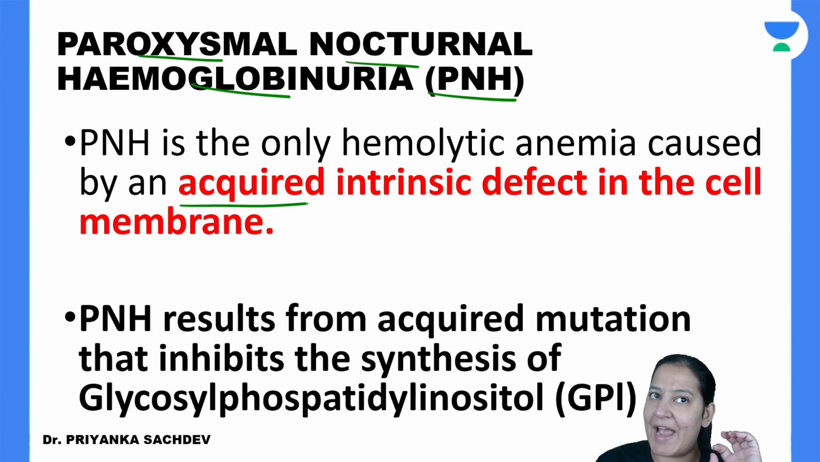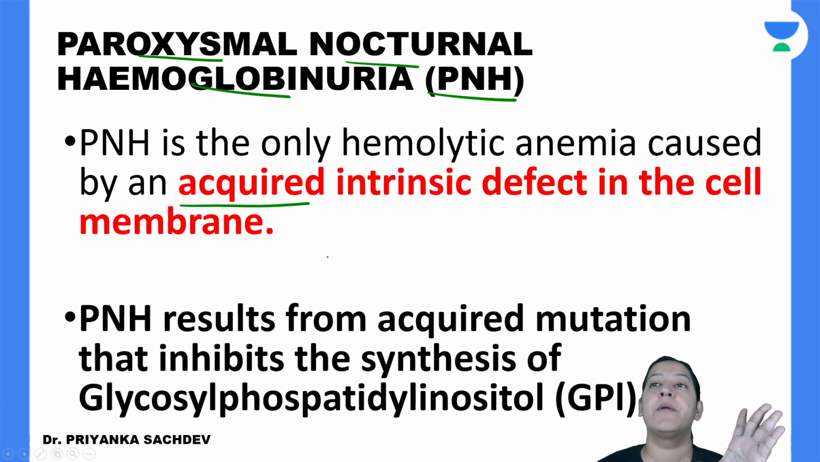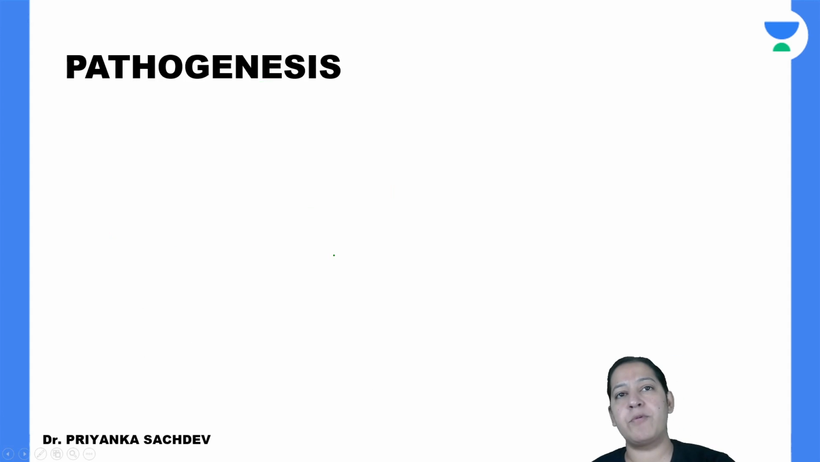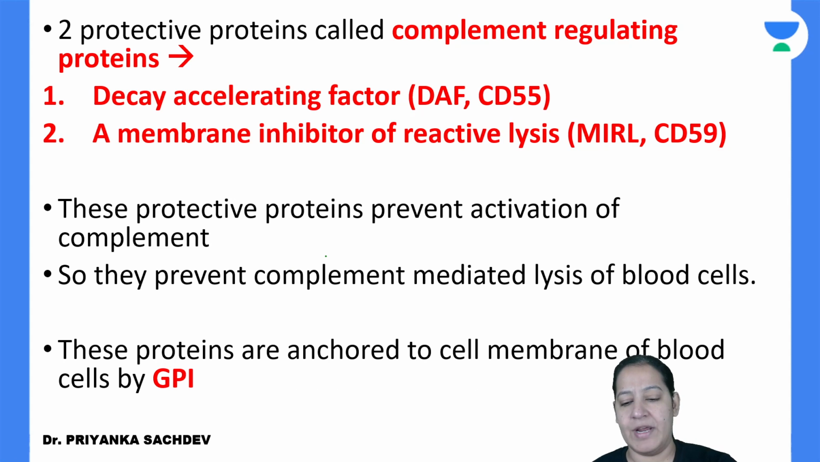As I have told you, it is an acquired defect. It is not hereditary. It is an acquired type of hemolytic anemia. So the problem is in the RBC cell membrane. What is the problem in the RBC cell membrane? Okay, let me tell you.